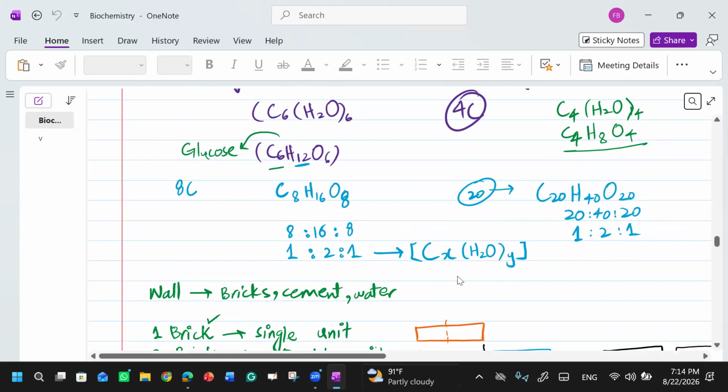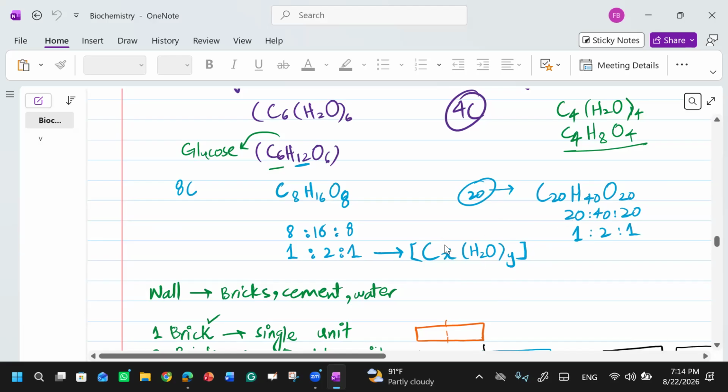C6. How many hydrogen will be there? H12. And for oxygen, there will be six. Always remember, carbon and oxygen are the same, hydrogen is double.